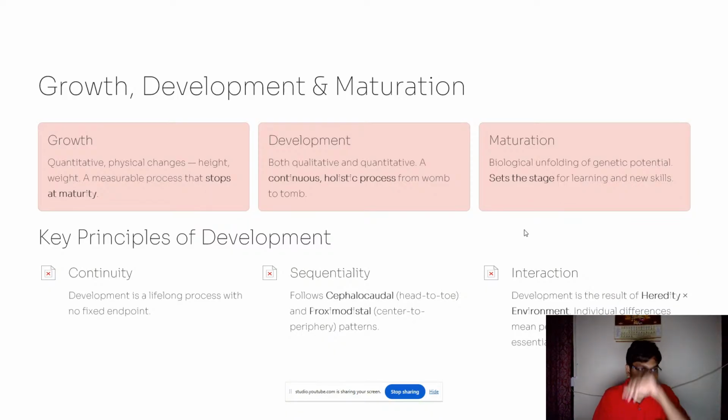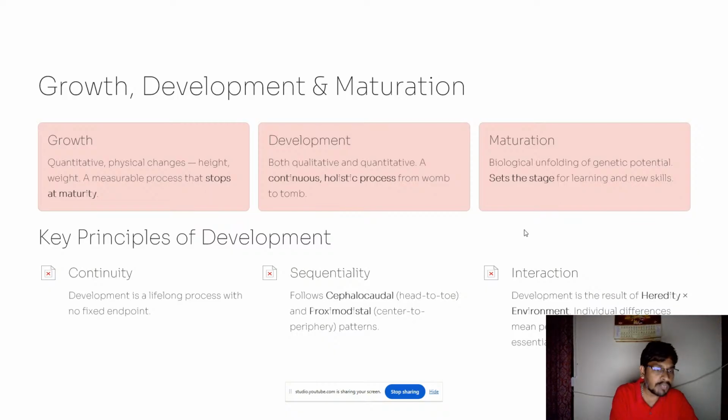Growth is quantitative, physical changes like height and weight. It's a measurable process that stops at maturity. Development is both qualitative and quantitative. It's a continuous and holistic process from womb to tomb. So development is a continuous process, but growth stops at the maturity level. And maturation is the biological unfolding of genetic potential. It sets the stage for learning and new skills.